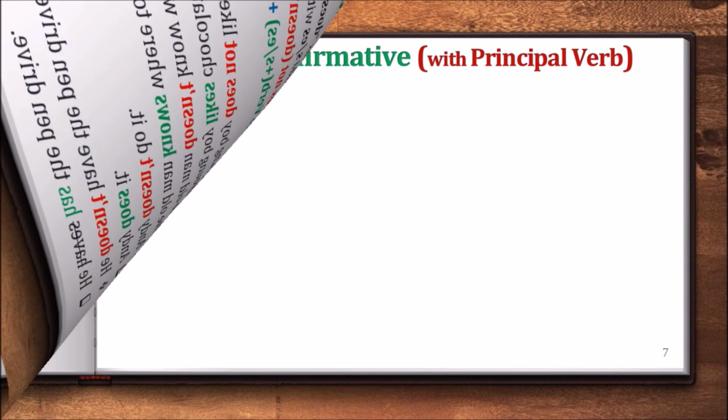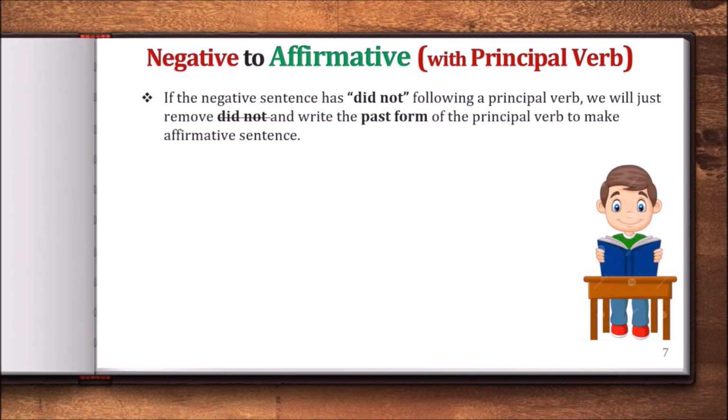The next rule is, if the negative sentence has did not following a principal verb, we will just remove did not and write the past form of the principal verb to make affirmative sentence.